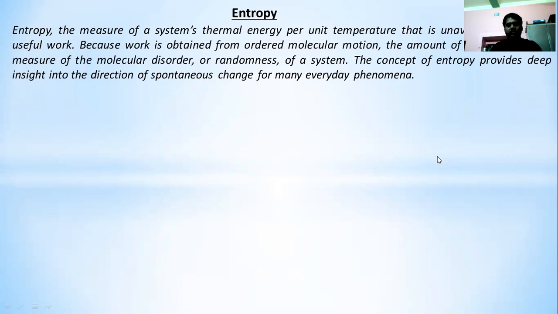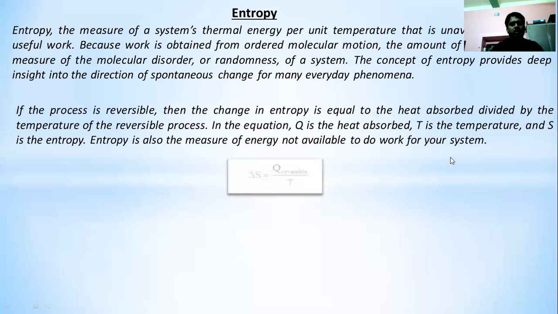But now we will discuss the type of function, whether it is a state function or a path function. Before considering it a state function or path function, we have to know a little bit about the mathematical form of entropy. Entropy can be defined as delta S equals Q reversible divided by T. T means temperature in Kelvin, Q means heat absorbed by the system.